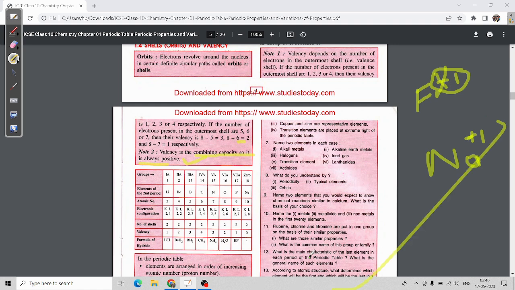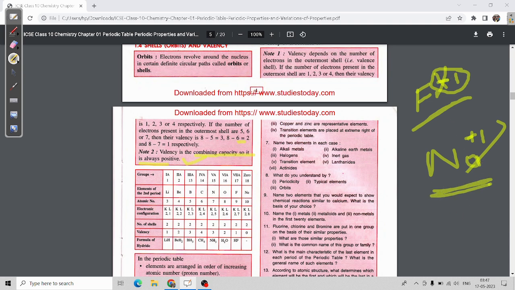If you understand it like this: if one electron is gained, the negative charge will be increased, that's why we put minus here.